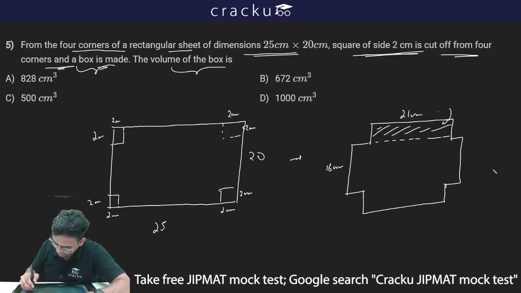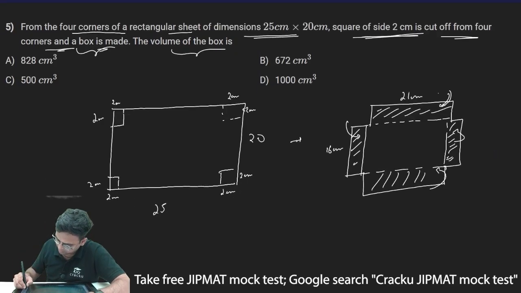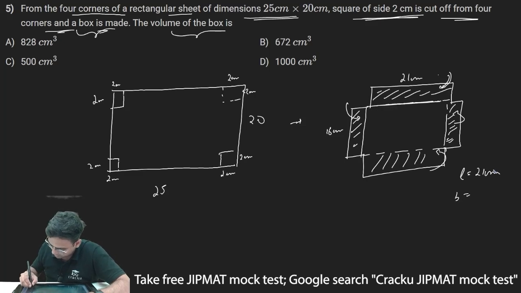I rotate this side, then again this part, I rotate it to this side, then this part as well, rotating, and this part as well. So now this will be a box for which the length is 21 centimeter, which is this one. Breadth will be 16 centimeter, which is this, and height will be 2 centimeter, which is this.